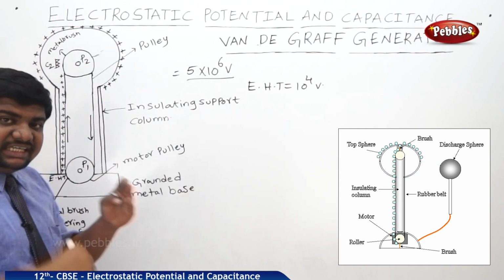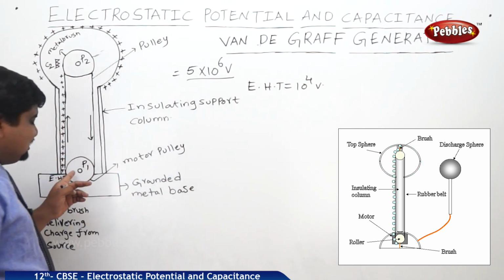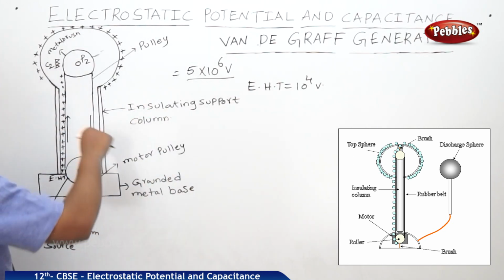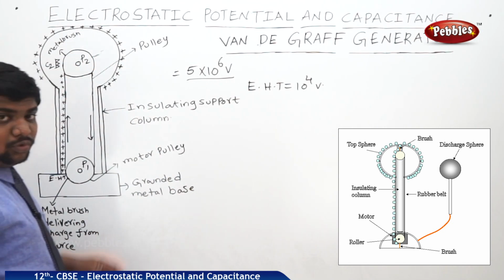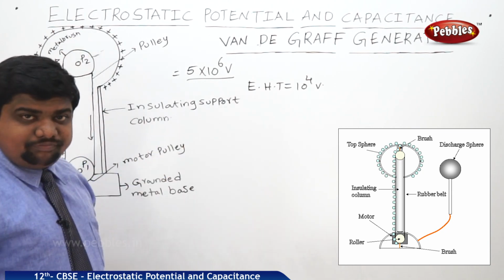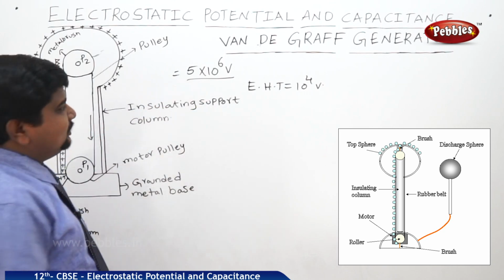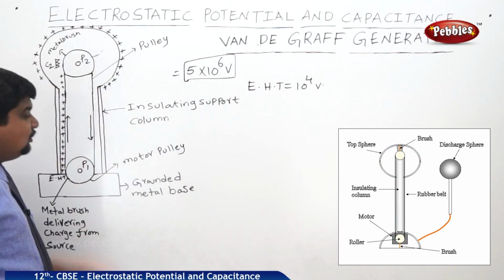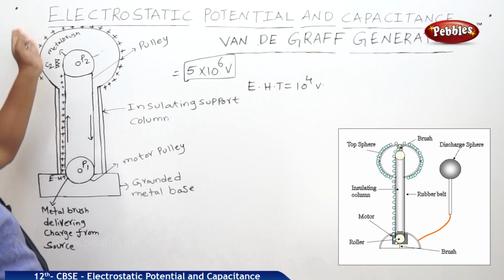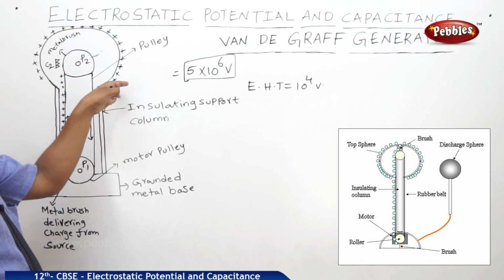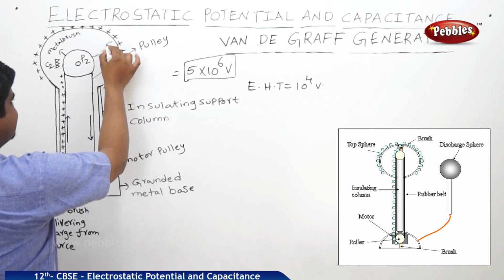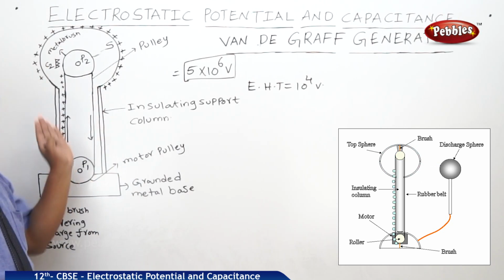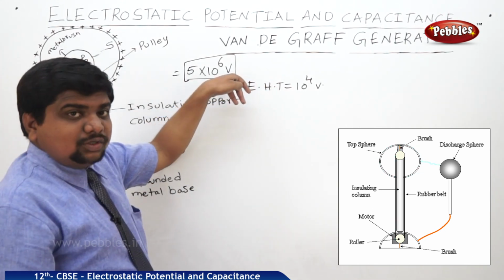Whenever this process is continued and continued, these charged particles are accelerated with high velocity under the high potential, then the charge over the hollow sphere will be more. Like that, the potential will be produced up to this much range. Here we can see the phenomenon of ionization, force of repulsion. With respect to that, the charge will be spread over this hollow metallic sphere, let us say the sphere S. So from lower potential to higher potential, the charges are transferred and this much voltage we can produce.